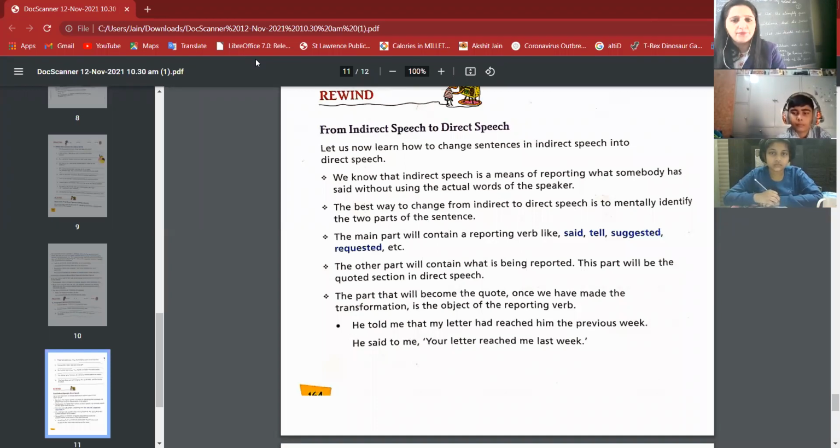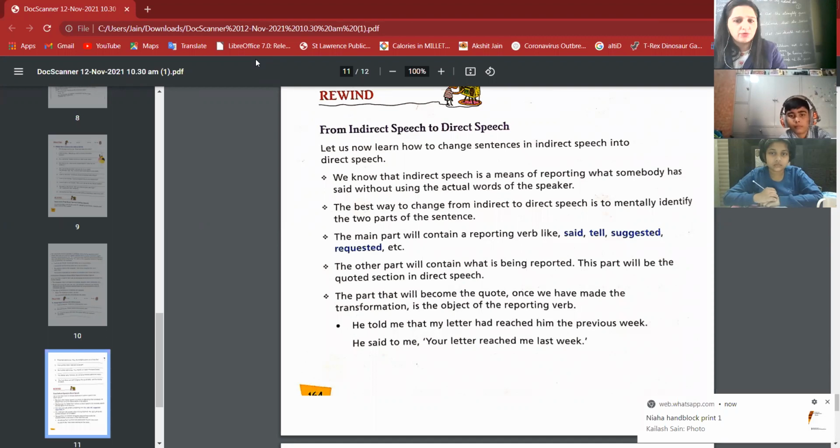the speaker. Okay. The best way to change from indirect to direct speech is to mentally identify the two parts of the sentence. You have to keep in your mind that there are two parts of sentences. One is the reporting speech and the other one is the words of the speaker, because now we are changing the indirect speech to direct speech. So we have to keep in our mind what the words of the speaker are, which we have to write in inverted commas. Okay.